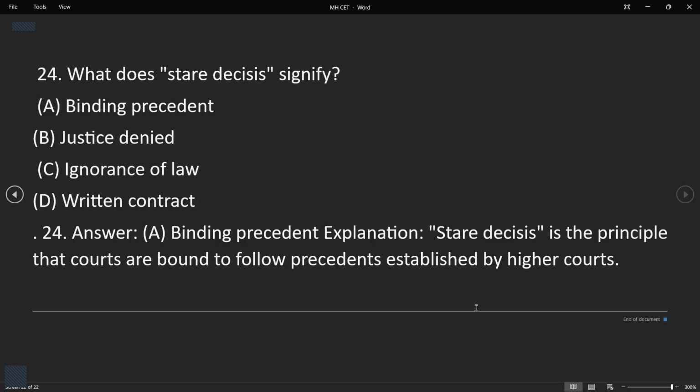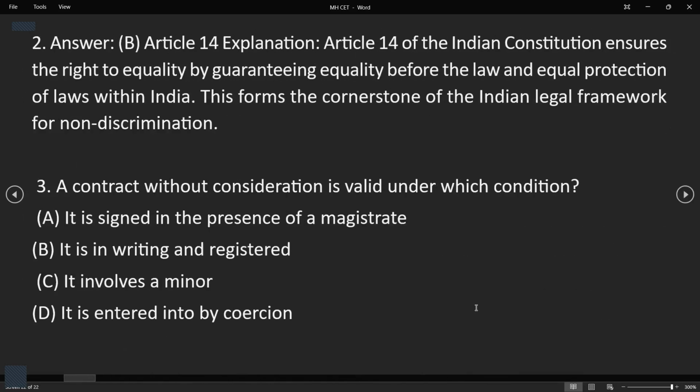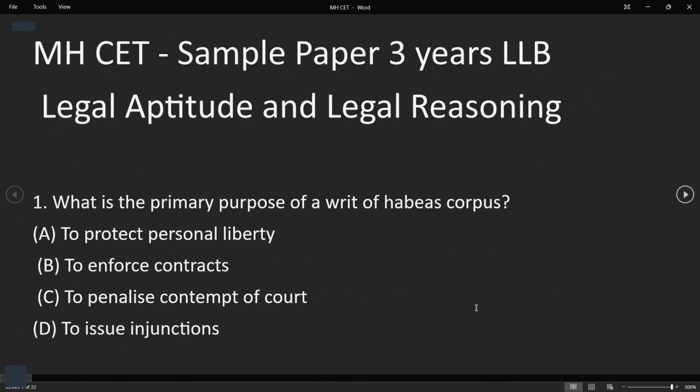So this was the first part of our MHCET LLB program sample paper, and this was only the legal aptitude and legal reasoning section. Now, in other parts, we will discuss English and logical reasoning and GK and current